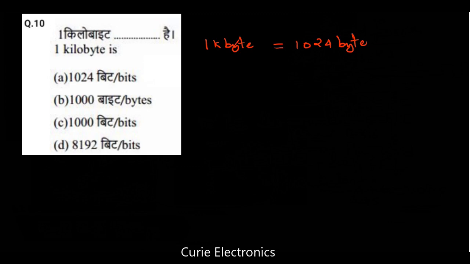So 1 kilobyte equal to, we know 1024 bytes, and instead of byte we can put 8 bits. So if you do this, 1024 into 8, we will get 8192. We will get 8192.